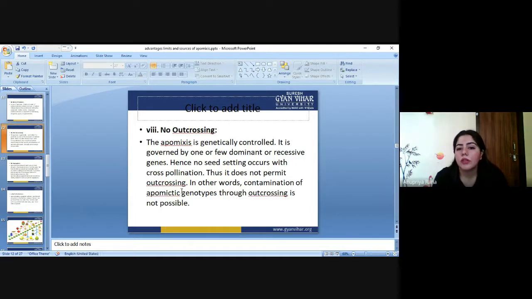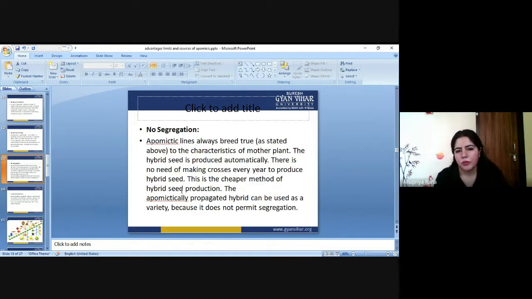Next, no outcrossing. We already studied that. We do not need the outcrossing product. Like we already have a seed, but we need to improve it, so we bring in some other plant species seed which has the best character compared to our seed character. At that time also, we do not need outcrossing because it is not permitted in apomixis. If they are crossing, there will be no apomixis, so they do not need the outcrossing process.